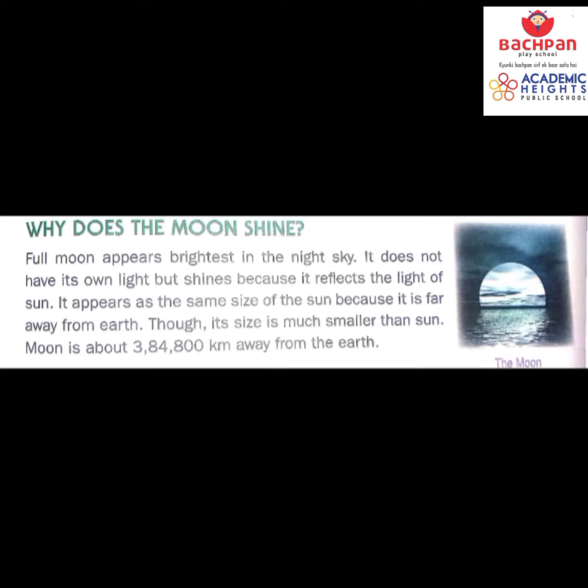It appears as the same size as the sun because it is far away from the earth, but its actual size is much smaller than the sun. Moon is about 3,84,800 kilometers away from the earth. So from this topic, what did you learn? You learned that moon shines, but it shines with the light of the sun.